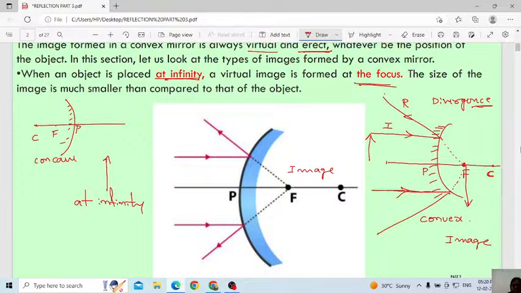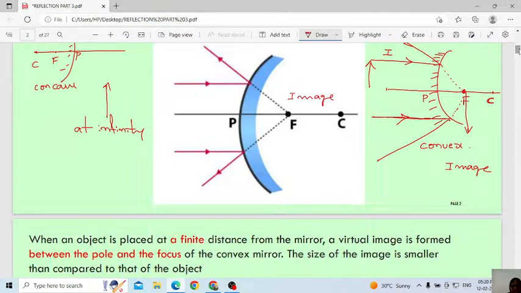Here in this case, you can observe these two rays are not actually meeting, correct? No, they appear to meet. After extending they appear to meet. This type of image we will consider as a virtual image. This type of image only we will consider as a virtual image.